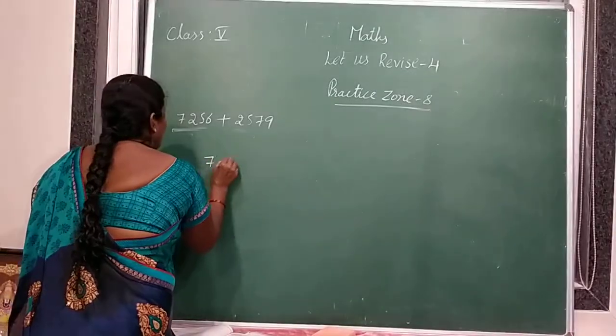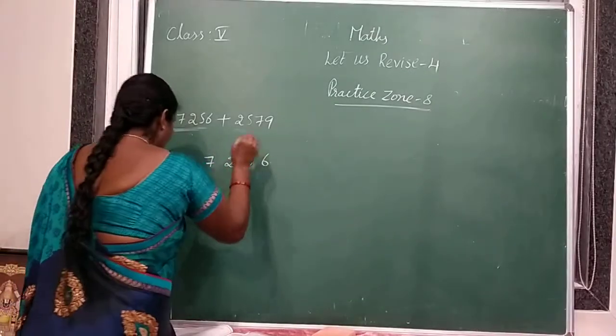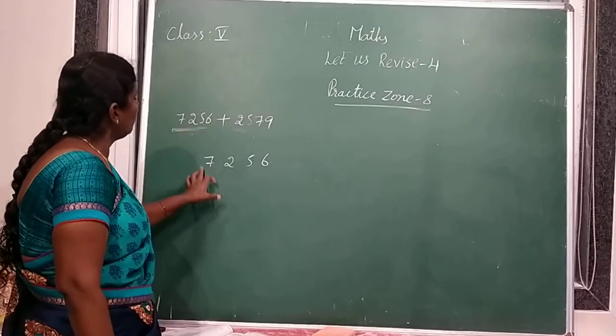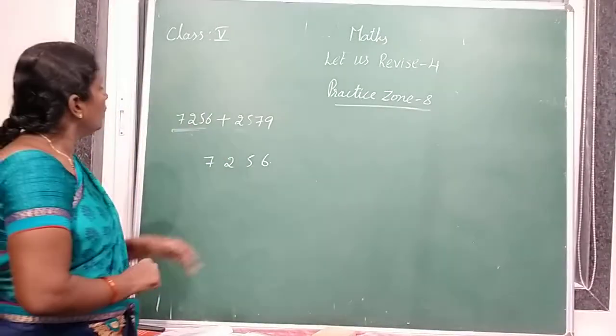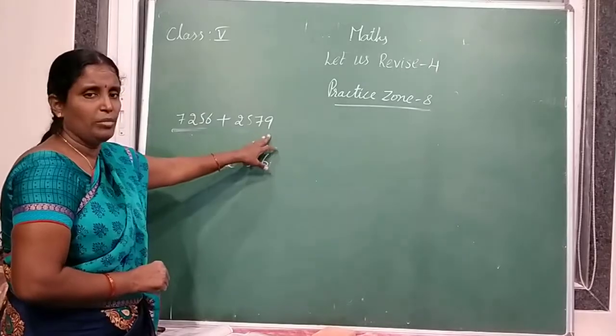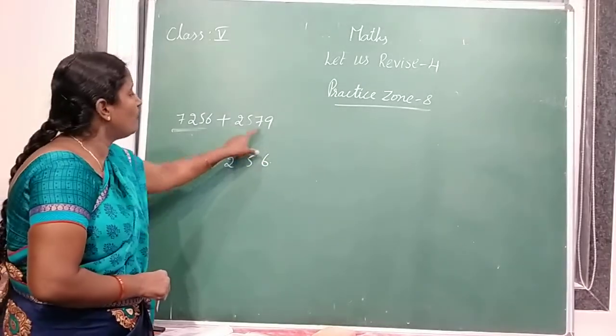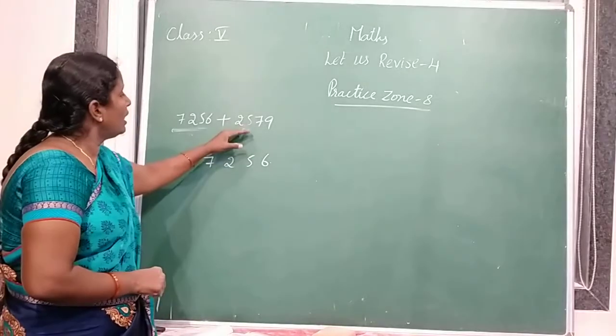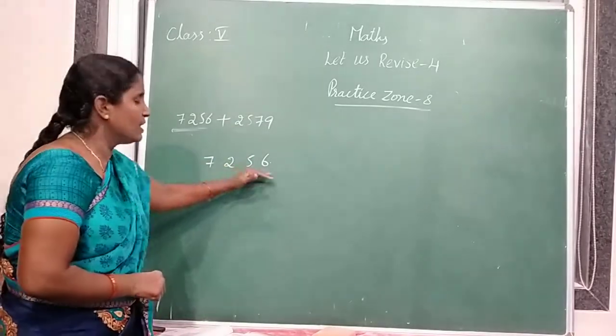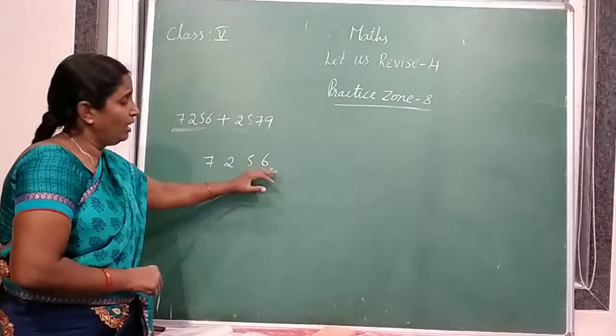First one is 7,256. Now we should arrange the second number, 2,579. Here also 4 digits are there. So we can arrange it under the first number, under addend 1.